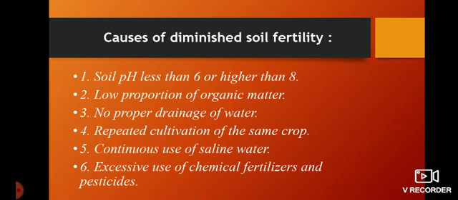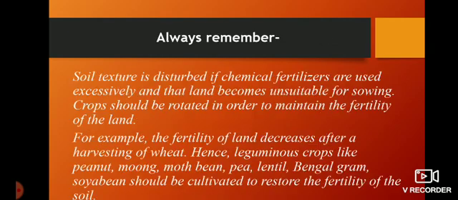Continuous use of saline water. In saline water, a lot of salts are present. So if we are continuously using saline water, soil fertility may decrease. Excessive use of chemical fertilizers and pesticides. Due to that also soil fertility may decrease. Understood? These are the points, the causes of decrease of soil fertility.